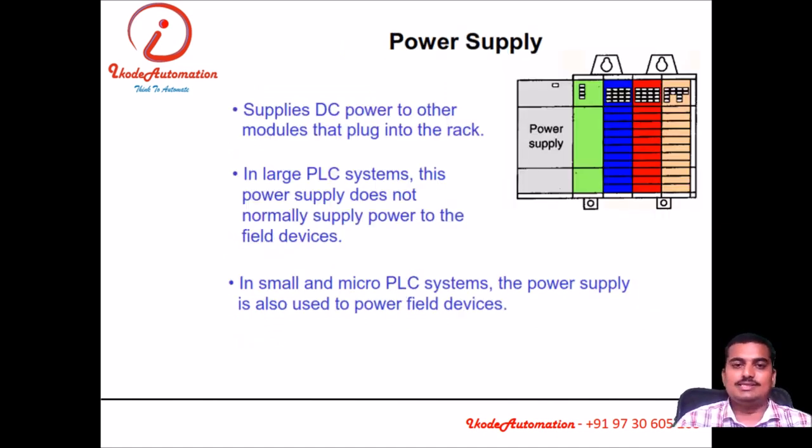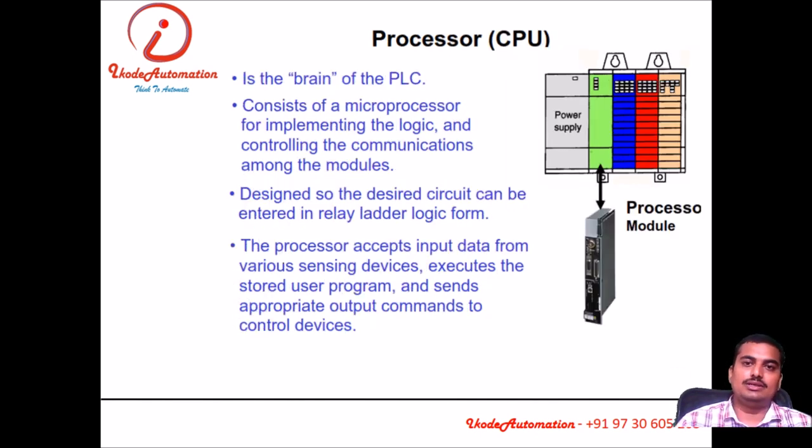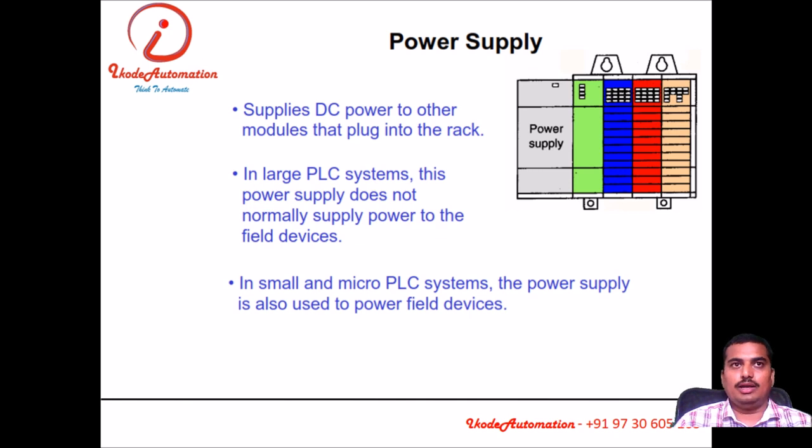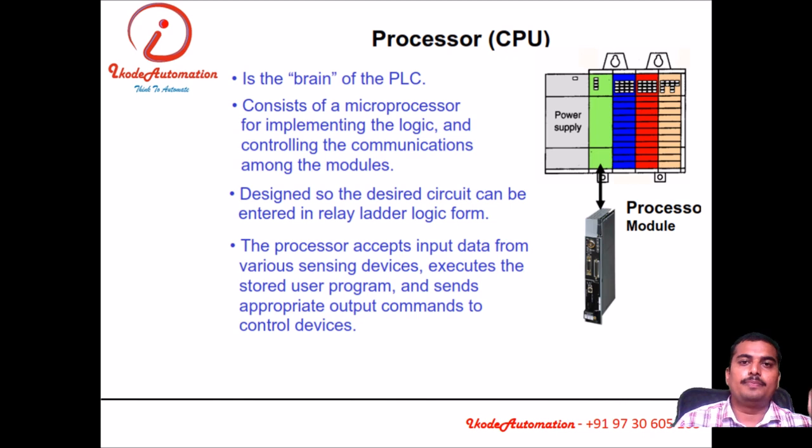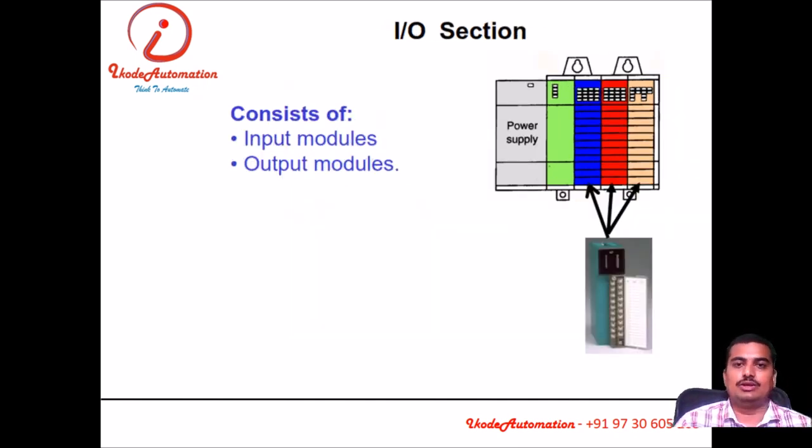The power supply is an essential element in a PLC system. Without it, the PLC cannot function. There are many types of power supplies, like 5 volt, 10 volt, 12 volt and 24 volt. Normally 24 volt and 230 volt PLCs are more popular. Then the CPU, the central processing unit, which has the microprocessor inside that processes the entire logic and takes the decisions. IO: there are so many types of IO.